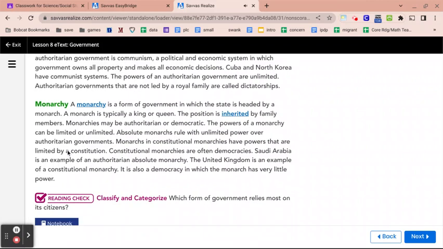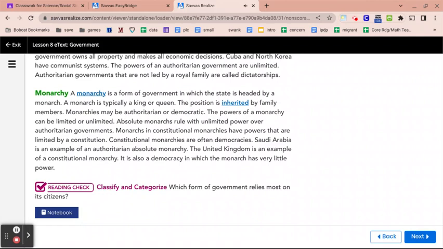Monarchy. A monarchy is a form of government in which the state is headed by a monarch. A monarch is typically a king or queen. The position is inherited by family members. Monarchies may be authoritarian or democratic. The powers of a monarchy can be limited or unlimited.